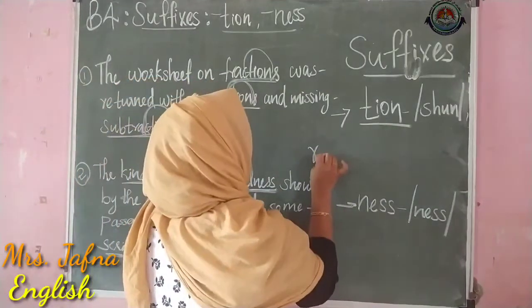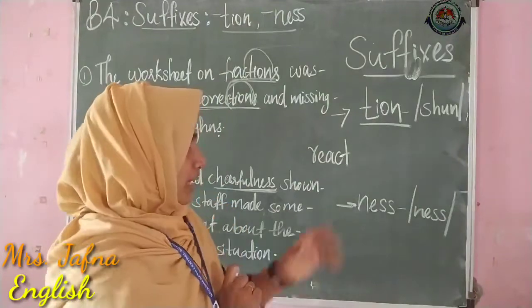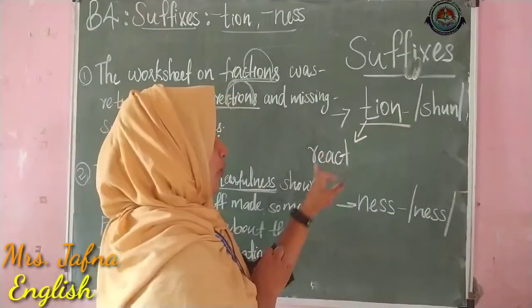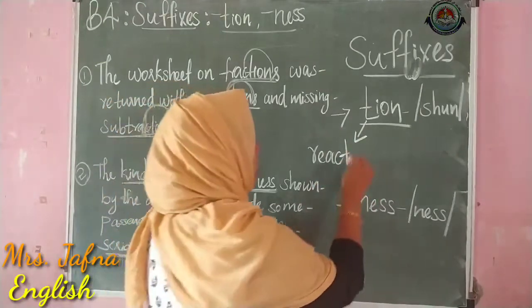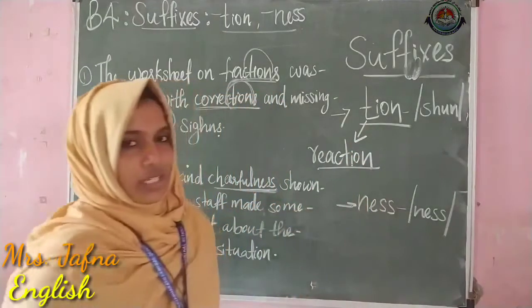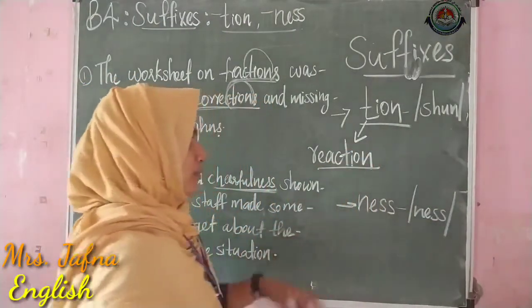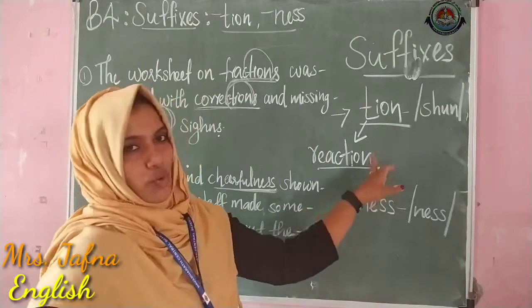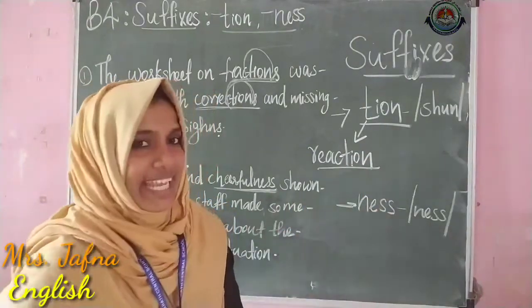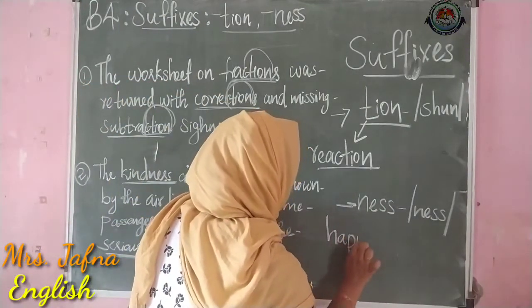Like react. See, this is one word. If you add T-I-O-N after this word, it becomes reaction. Here the letter T is already there, that is why we just added I-O-N only. Then what about N-E-S-S? Let's take one example like happy.